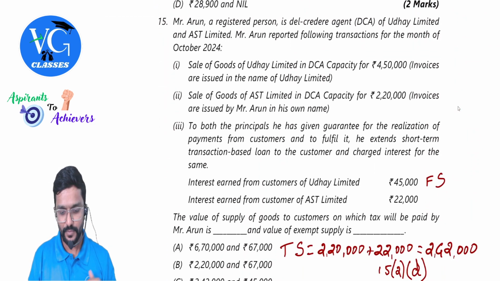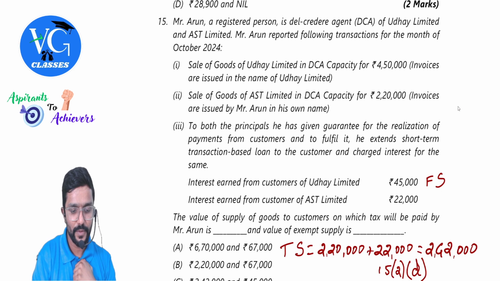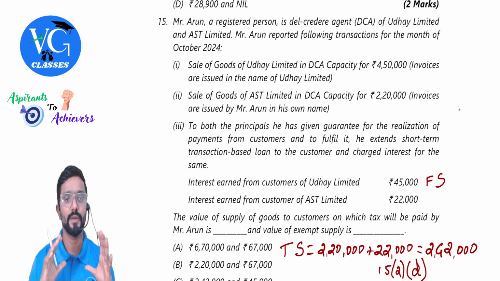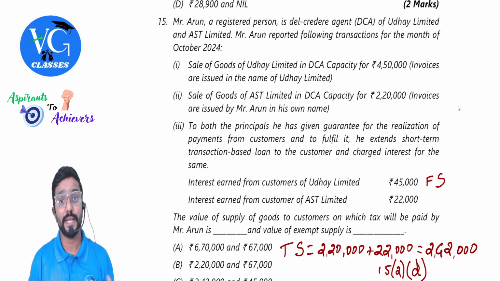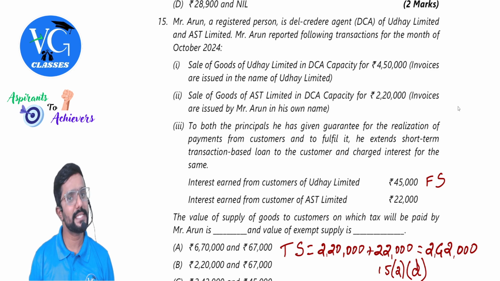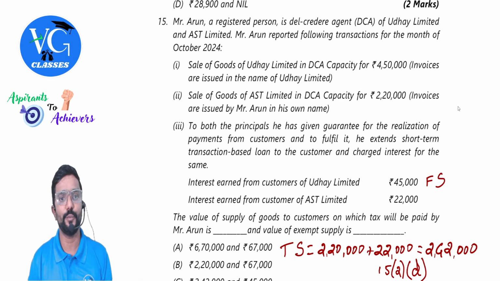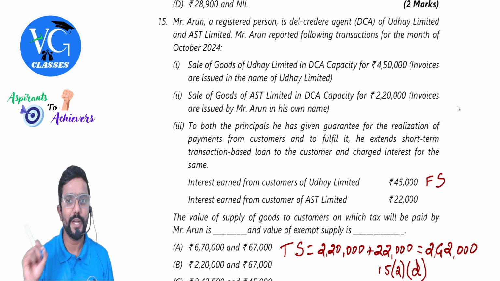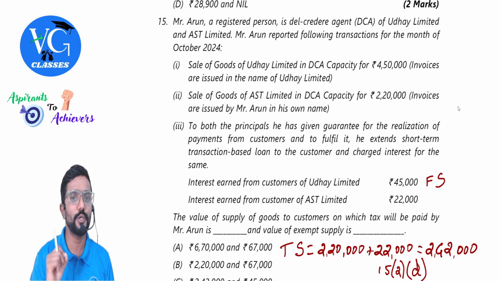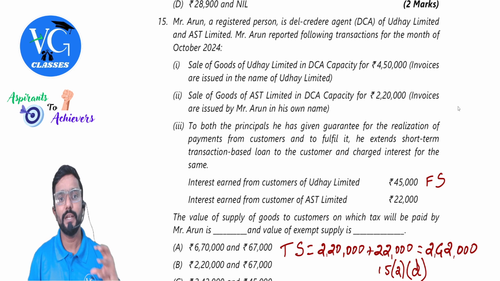Okay, sir. Question number 15. Question number 15 is: Mr. Arun, a registered person, is a Del Credere agent of Uday Limited and AST Limited. Okay, he is acting as an agent for two people. Mr. Arun reported the following transactions for the month of October 2024. Sale of goods of Uday Limited in DCA capacity. DCA is Del Credere agent.